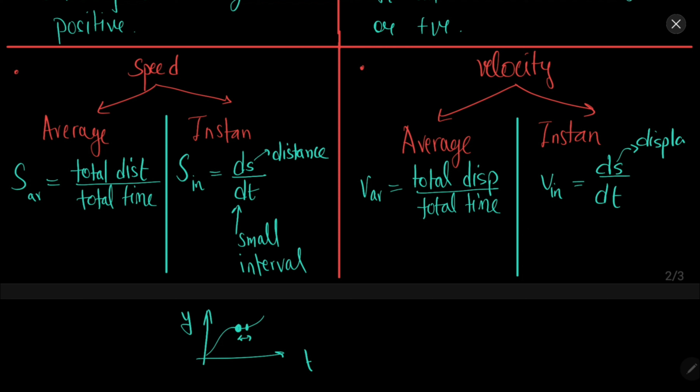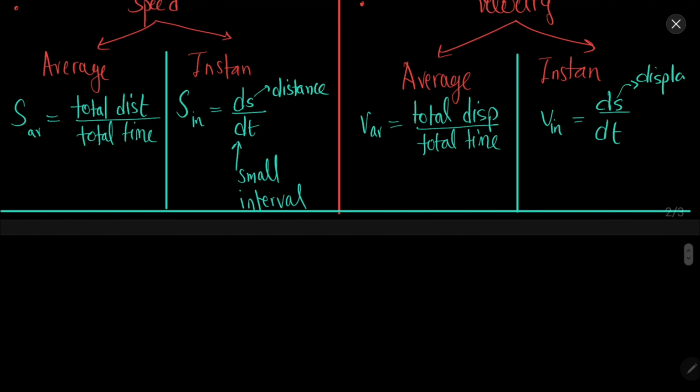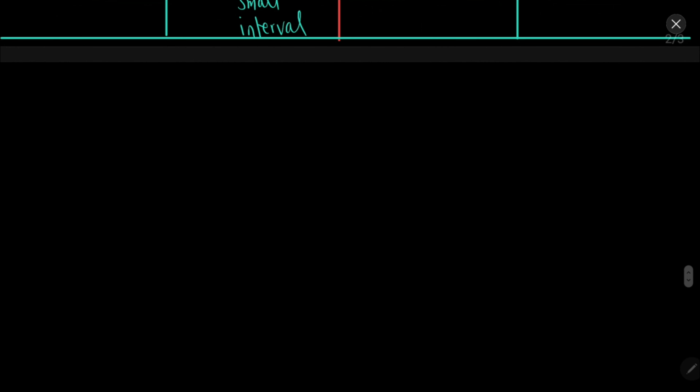We use differentiation for this because we are discussing a small change in position with respect to a small change in time, as we discussed in the calculus part in chapter 2. Just keep these two things in mind: the average is the total, complete time period, and instantaneous is a very small or short interval of time. That is the difference between instantaneous and average. So these are the two types of speeds and velocities.